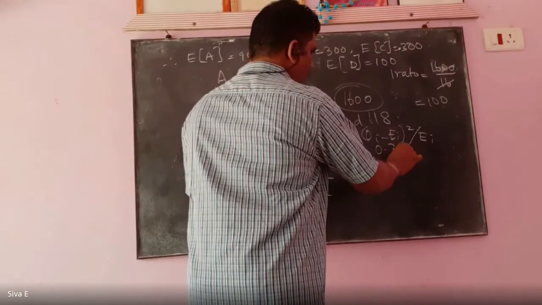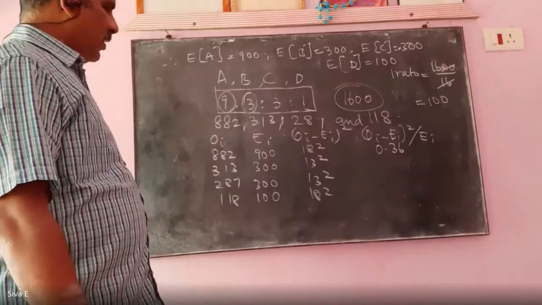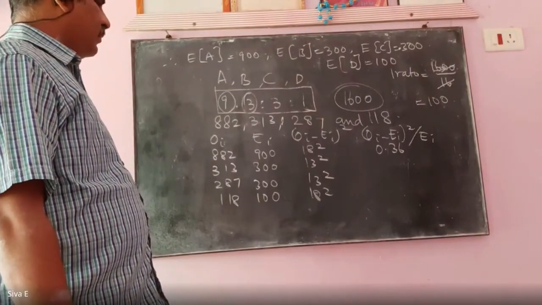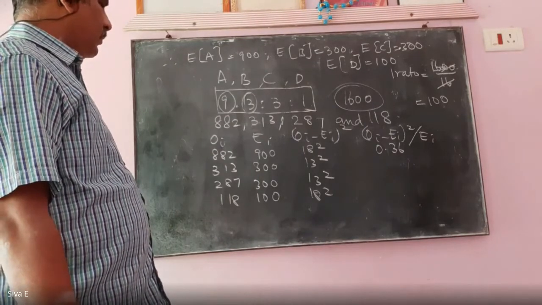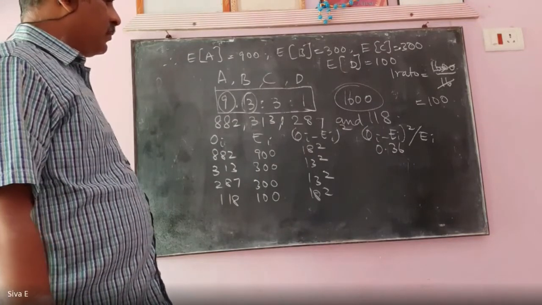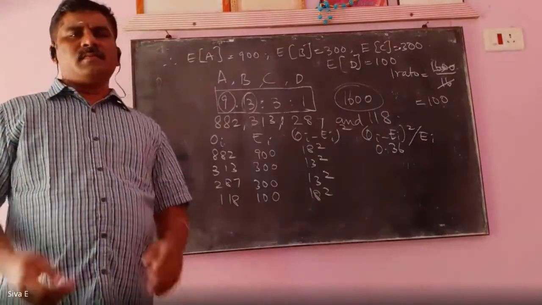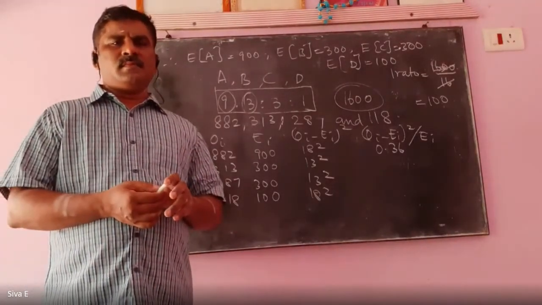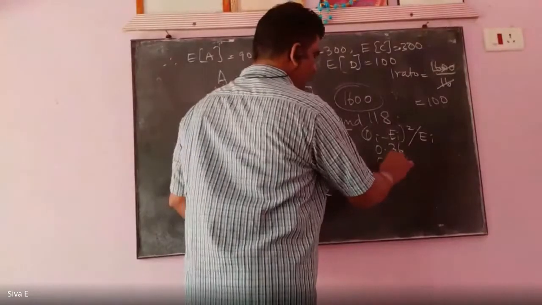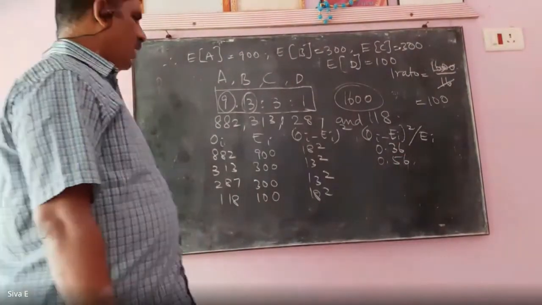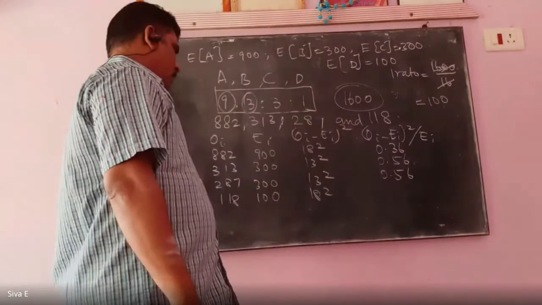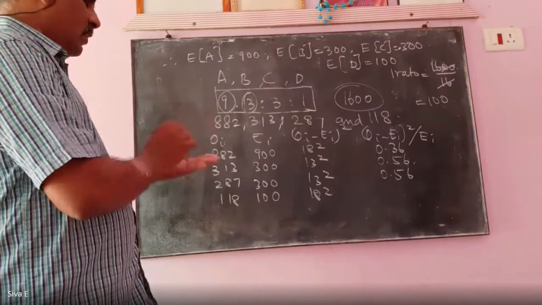Second value, 13 square by 300 is 0.56. The third one is the same.